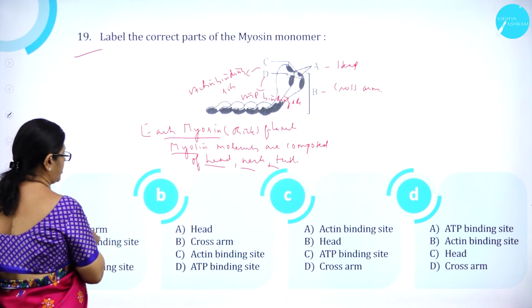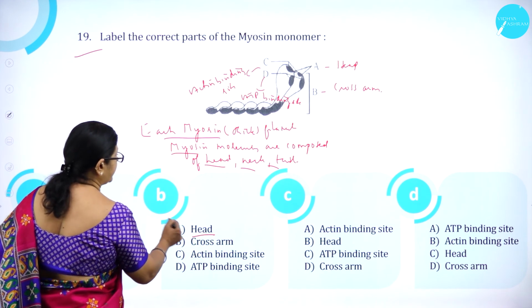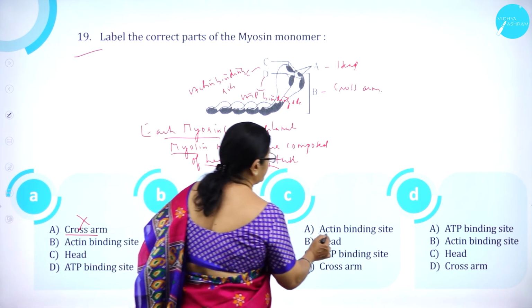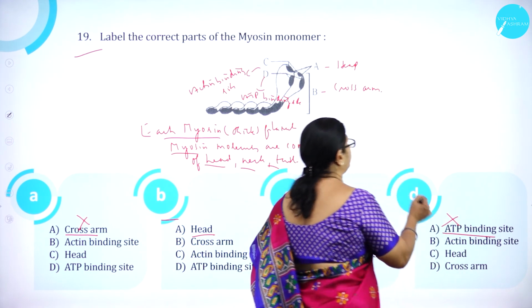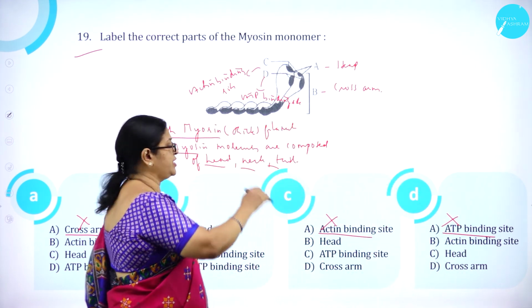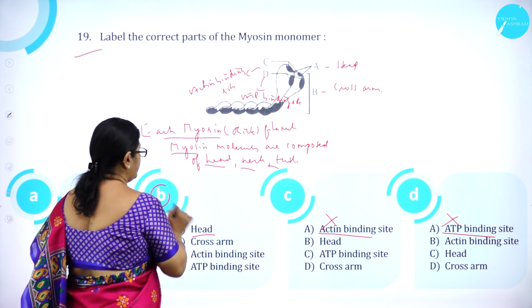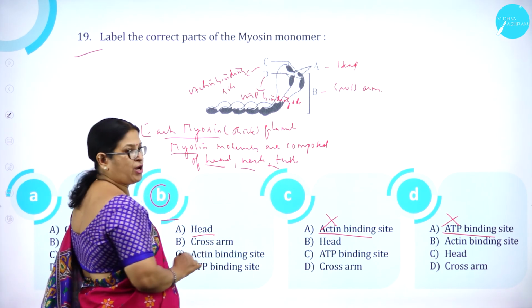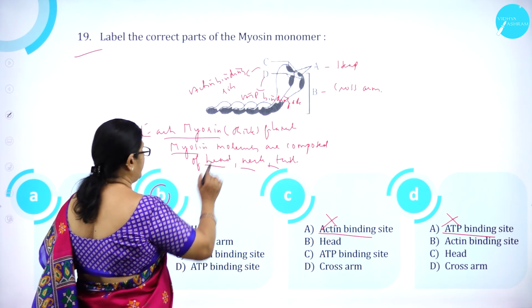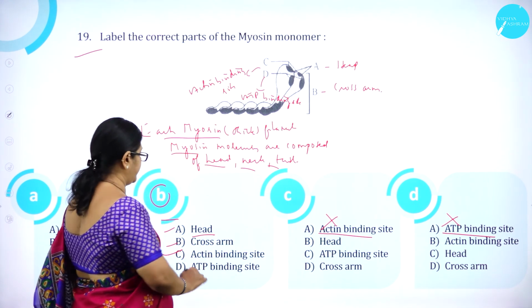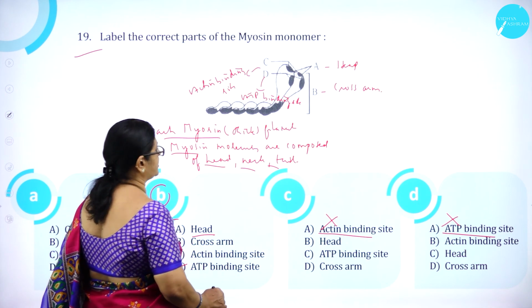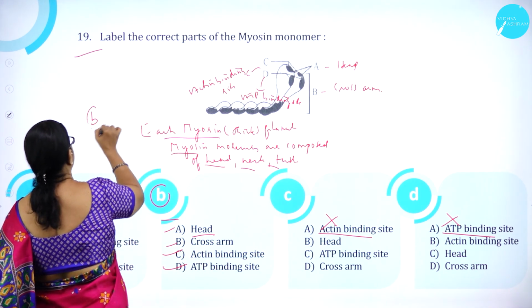Here only it is wrong. A is head, correct. Here it is A actin binding site, wrong. Here also ATP binding site is wrong. First answer only is wrong. Only here you can see head. Nowhere in the three options do you find head. So B is cross arm, correct. C is actin binding site, correct. D is ATP binding site, correct. So option B is correct.